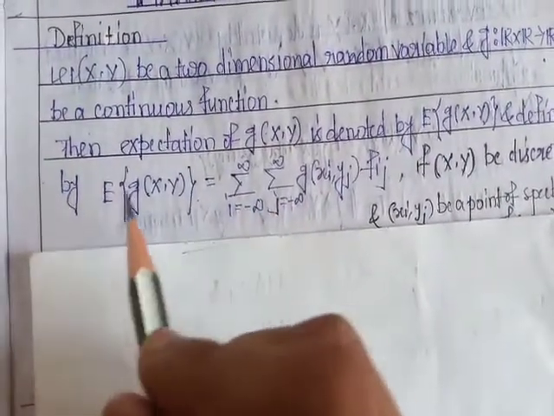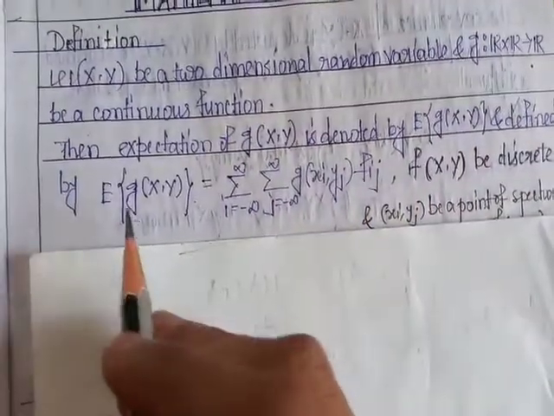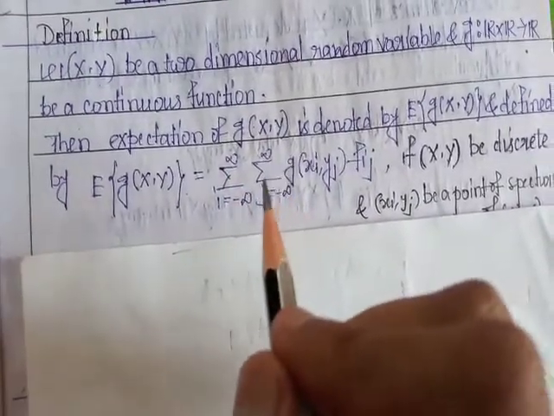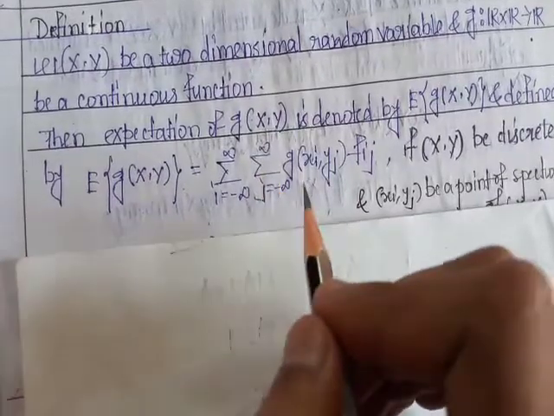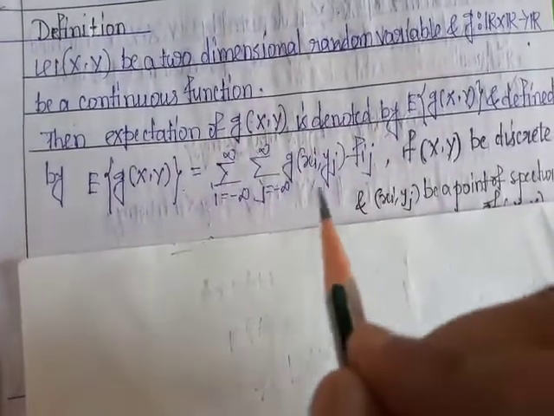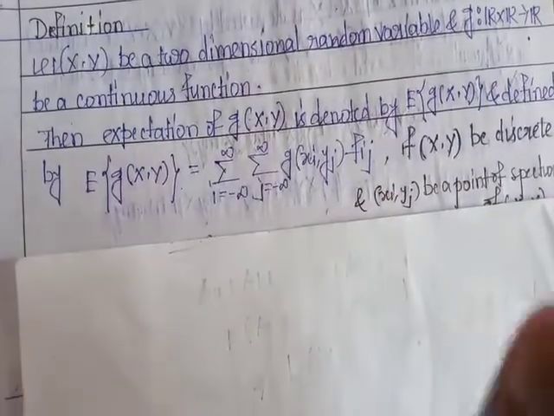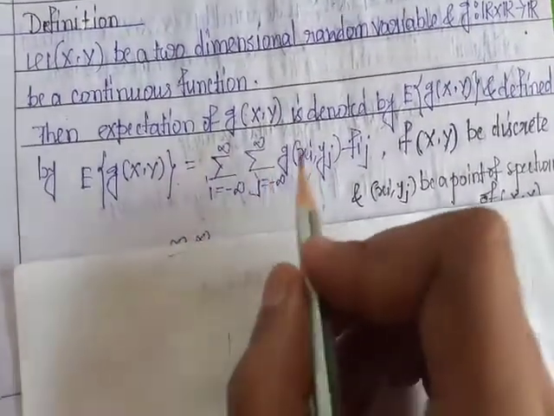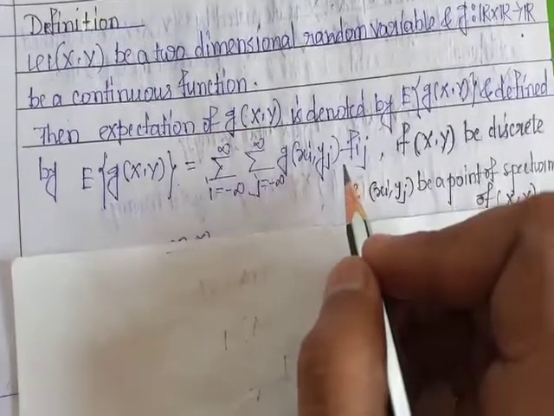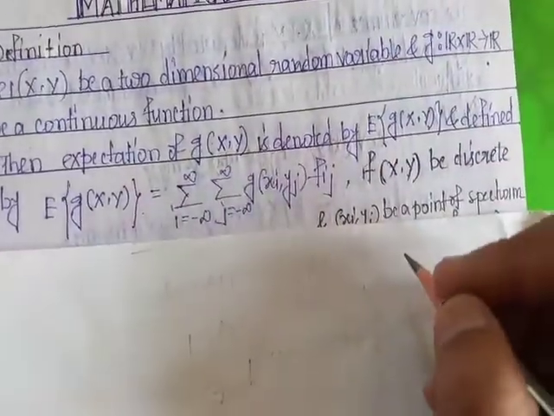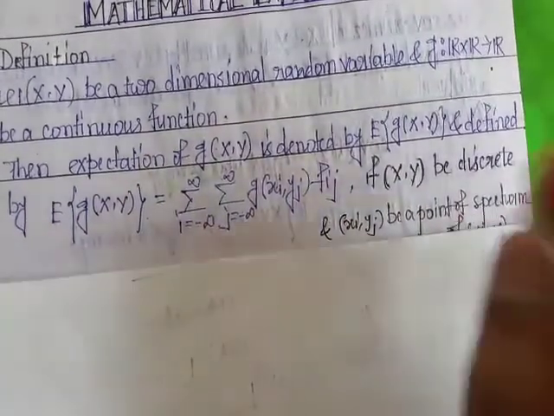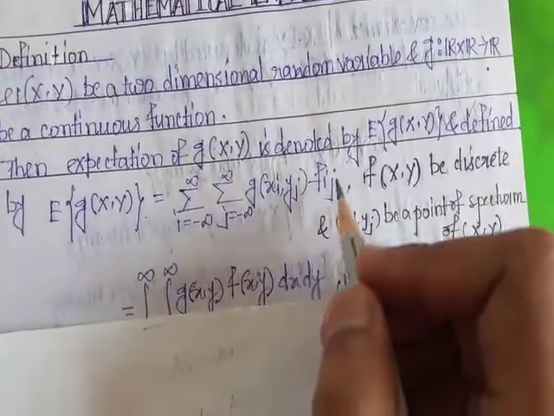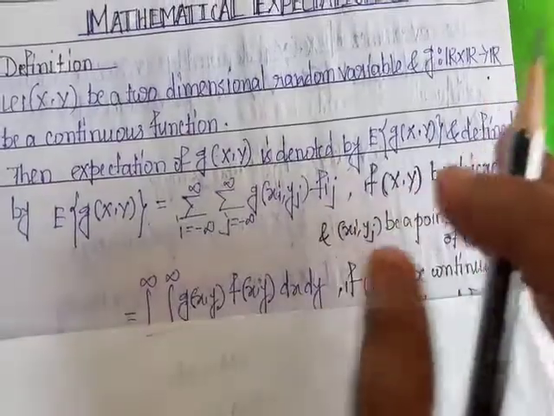If x and y are discrete random variables, then the expectation of g(x,y) is the summation over i equal to minus infinity to infinity, and summation over j equal to minus infinity to infinity, of g(xi, yj) into f(ij), where f(ij) is the joint probability mass function.